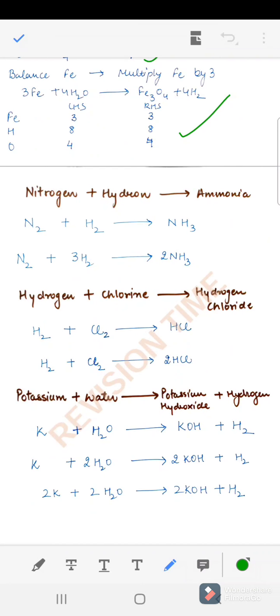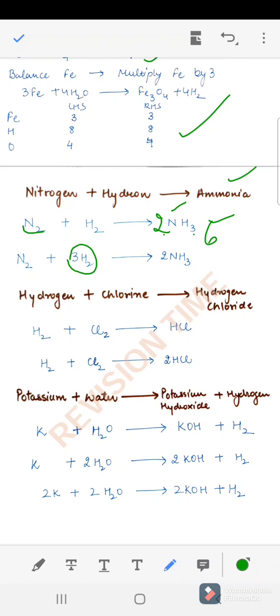So next is nitrogen plus hydrogen forming ammonia, right? We have this equation here. So this is the equation which is the exception where we cannot balance the hydrogen atoms first. We will balance the nitrogen atoms first here. So we have 2 nitrogens here and 1 here. Simply if we multiply this equation by 2, the nitrogen atoms will be balanced. Now how many hydrogen atoms we have here? We have 3 2s are 6 hydrogen atoms here and 2 here. Simply if we add 3 here, we will get the balanced chemical equation.